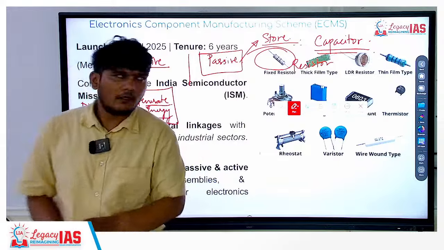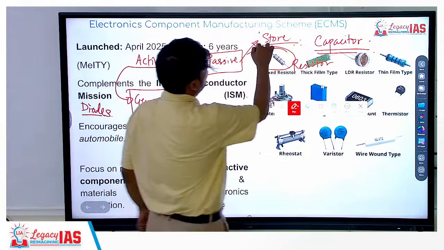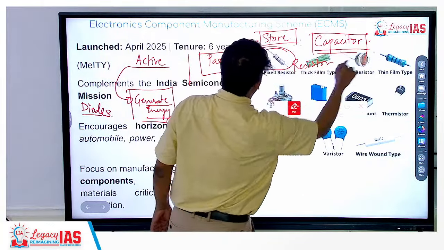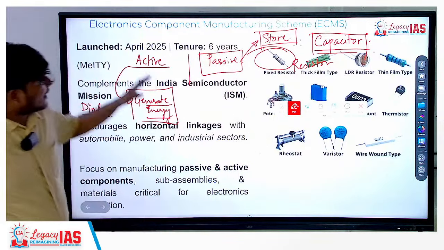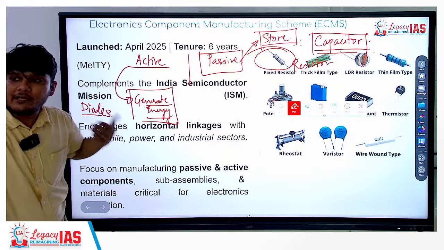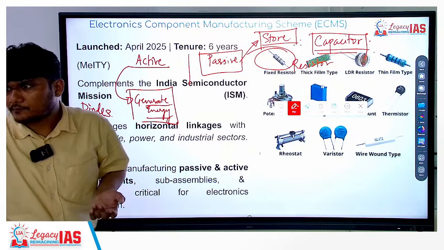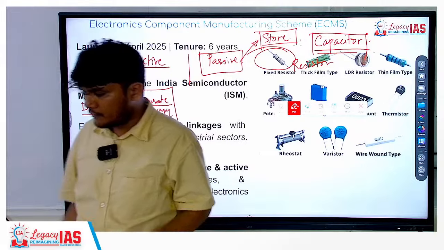Okay? So again, you have these which are not going to create energy. It is going to either store it, let it pass, or avoid it from passing. Active components are the ones that are going to generate the energy. Is that clear? So that is the difference between them. Okay?